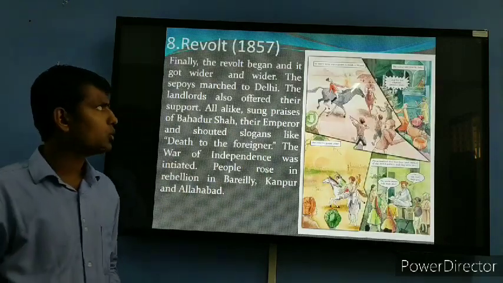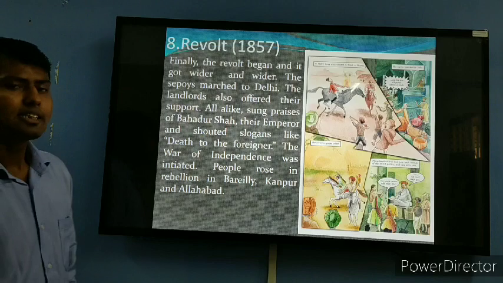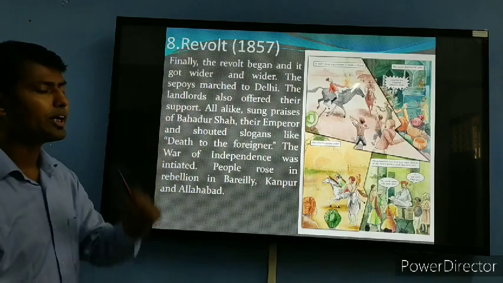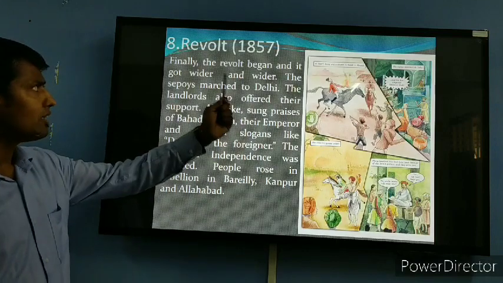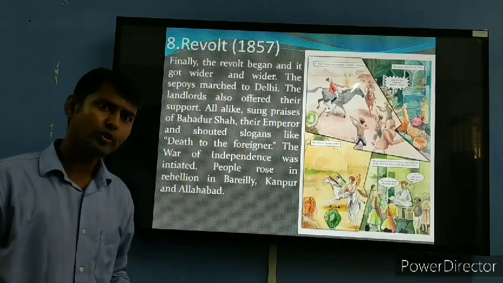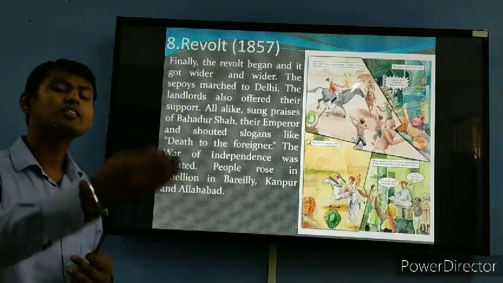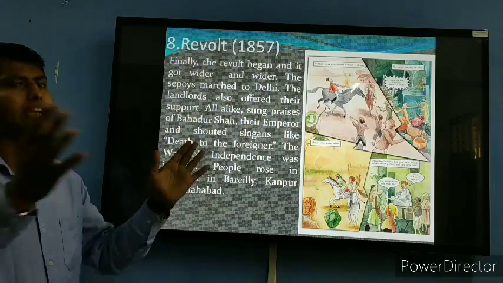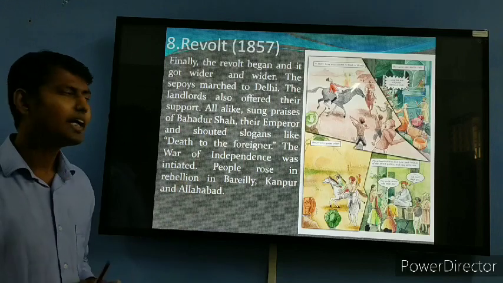Now the next thing is the revolt. That is 1857. Finally, what happened? The revolt began and it got wider and wider. Most of the people are also joining this revolt. They also want to participate in the revolt, and it is spreading all over India.